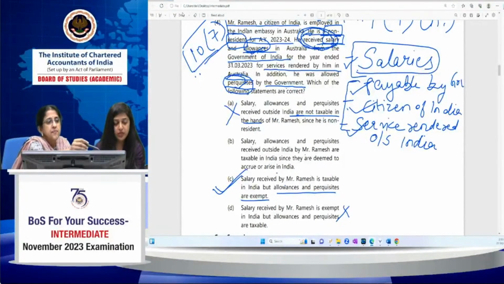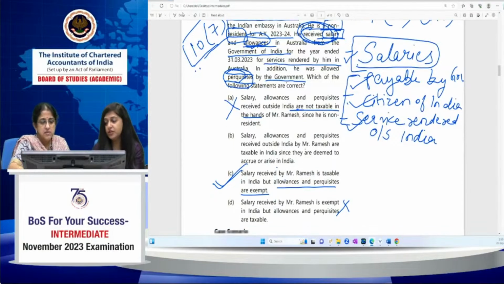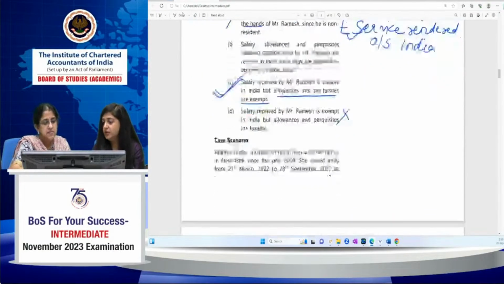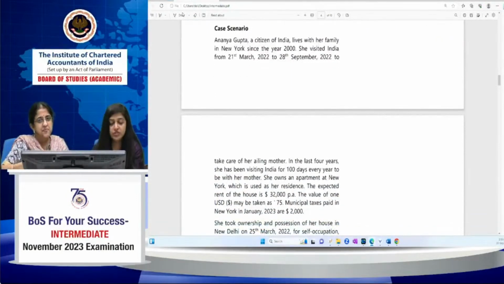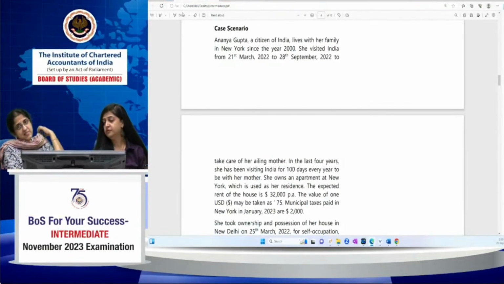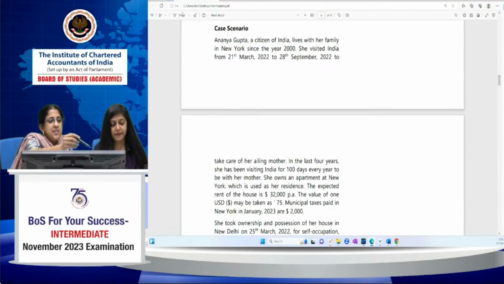I am presuming that all of you understand this MCQ very well, so we can move to the next one. The next one is a case scenario, which includes your residential status as well as house property, and your scope of total income. Everything is covered in this case scenario. This will tell you how important it is to determine the residential status first, and what will happen if you proceed to answer the question without determining the residential status of the person.